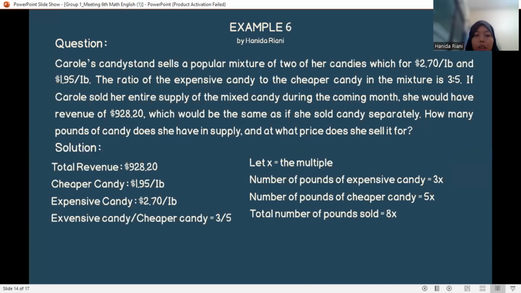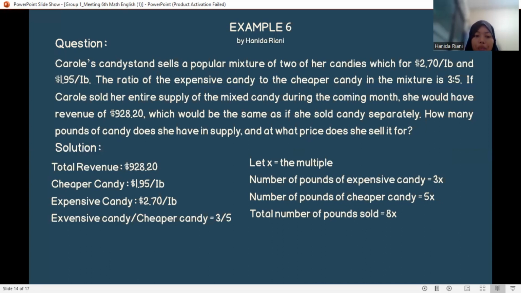If Carol sold her entire supply of the mixed candy during the coming months, she will have revenue of $928.20, which will be the same as if she sold the candies separately.